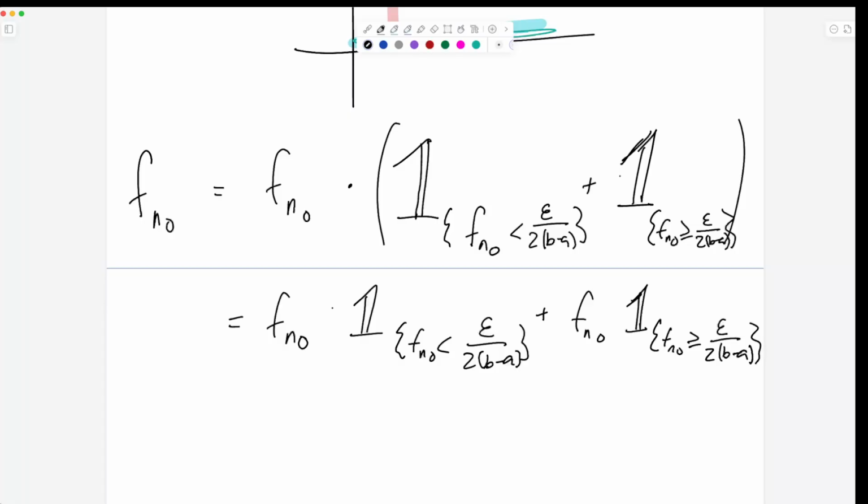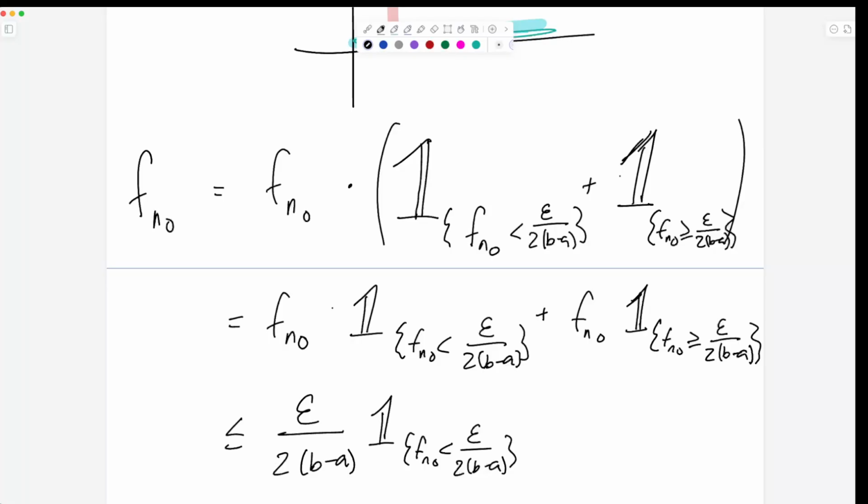This is exactly like the proof from the warm-up. We have taken the function f_{n0}, which has two bad situations. It could be very tall, and it could be very wide, and we're bounding those two sets separately. On this set, where f_{n0} is less than epsilon over 2(b minus a), f_{n0}, by definition, is less than epsilon over 2(b minus a). So this is less than or equal to epsilon over 2(b minus a) times this indicator, right? So this is bounded by epsilon over 2(b minus a).